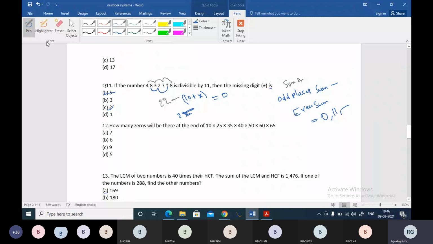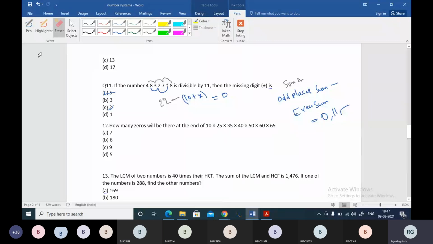Okay, so here 22. Okay, you substitute in the place of x, my friends. What's happening? Sir, we can equate it to an 11 multiple.